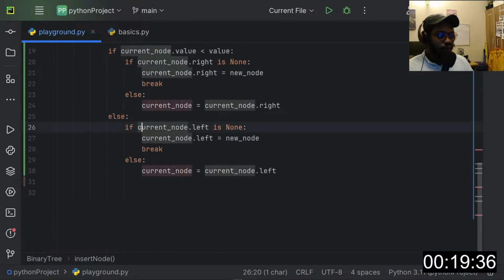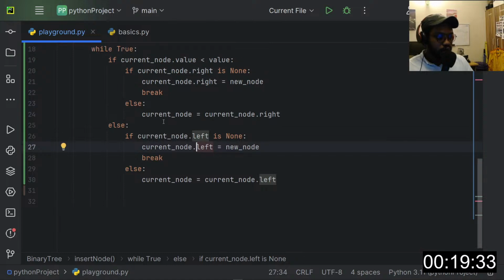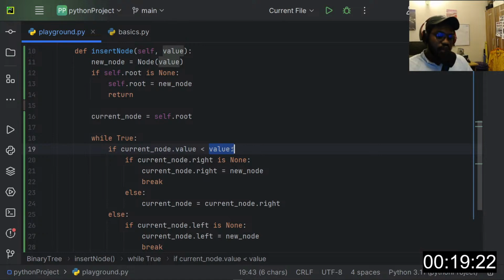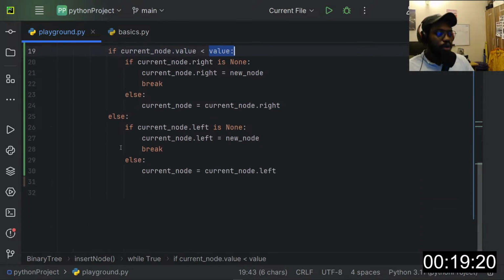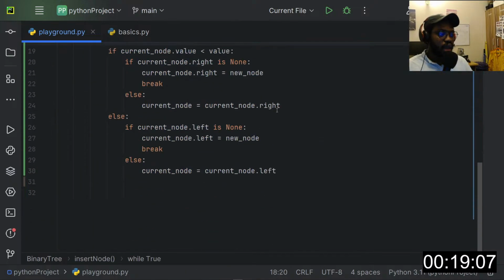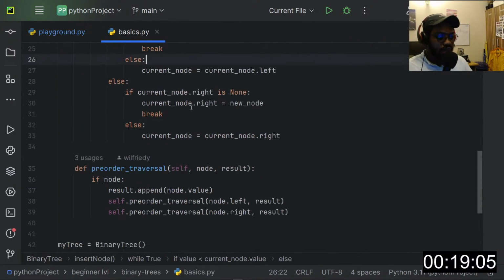Otherwise, when the current node value is superior to our new value we are trying to insert into the tree, then we create a node with that value and insert that node on the left side of the tree. So this is the insertion of a node in a tree, which is what I did yesterday.